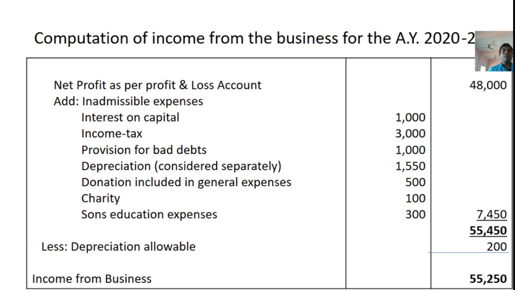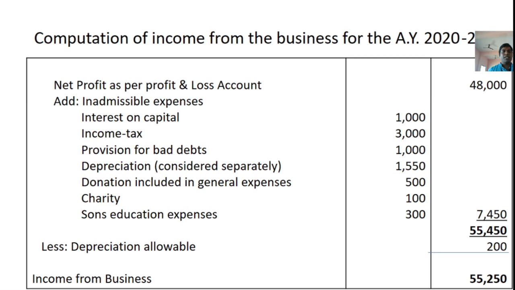So before computing the income from business, I am going to teach you what steps we need to follow for the computation of income from business. The first step is to take net profit as per the profit and loss account at the top of the statement. Then we need to add inadmissible expenses or disallowable expenses, or expenses not permissible as per income tax law.